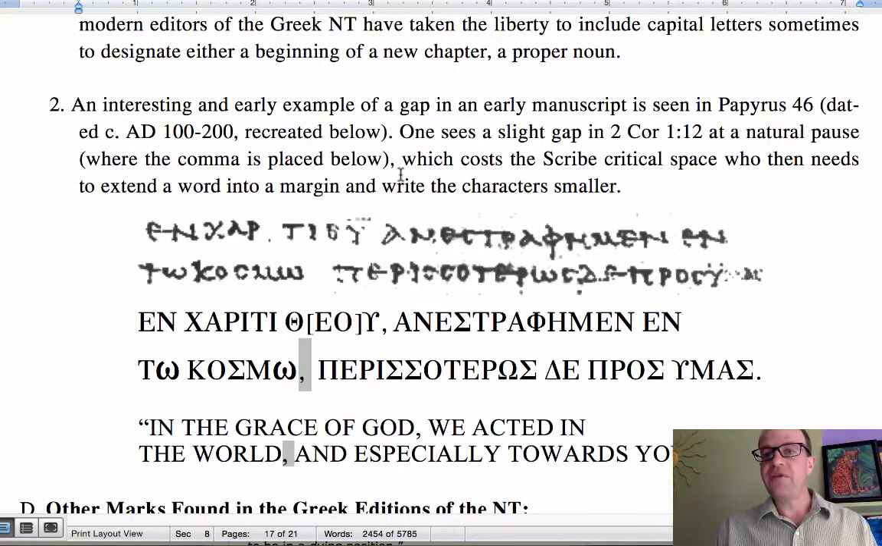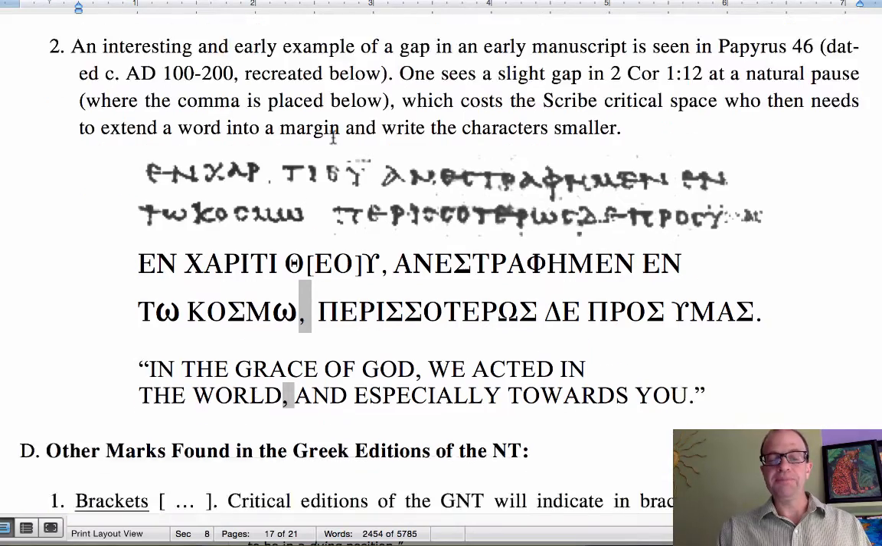Oftentimes it's stated very emphatically that the original text had no spaces and all the words ran together. Well, that's not entirely true. In some of our earliest manuscripts, for example, Papyrus 46, which is debated when it's dated, but clearly in the 2nd century, possibly early 2nd century, it does show some gapping between words. So there is some awareness of breaks between words at times, that there was some understanding of word divisions, even though the characters may run together. Occasionally you can see some spacing.